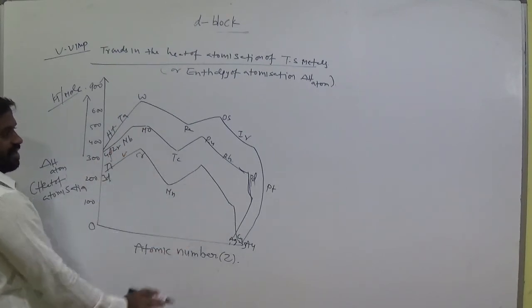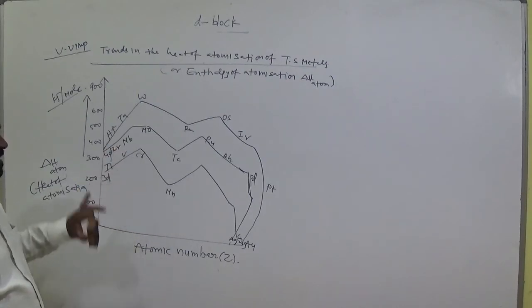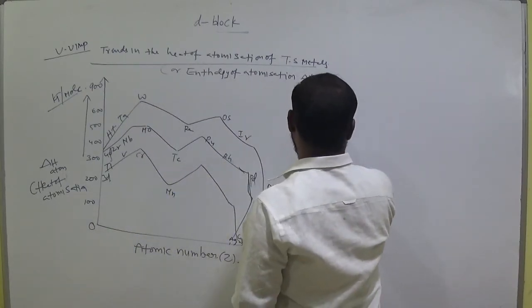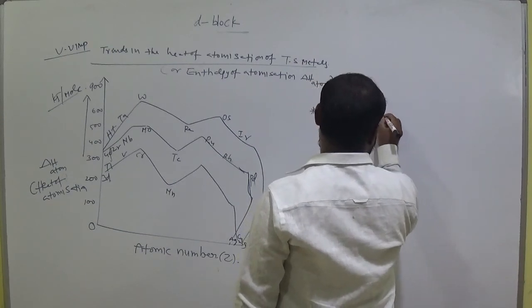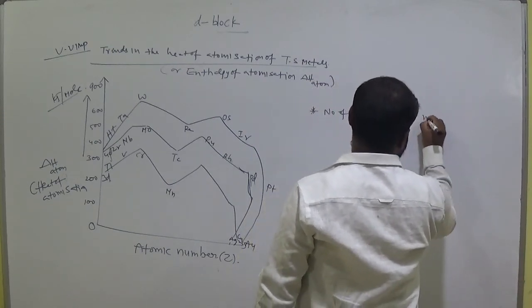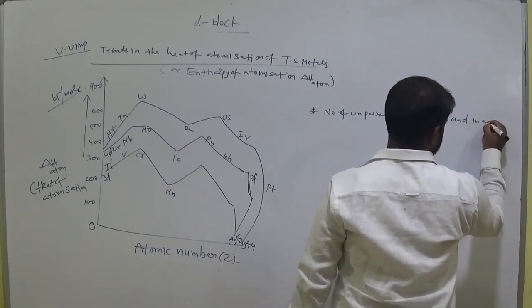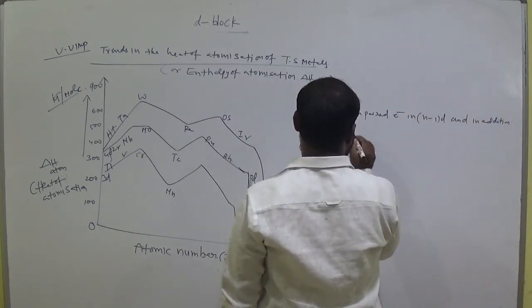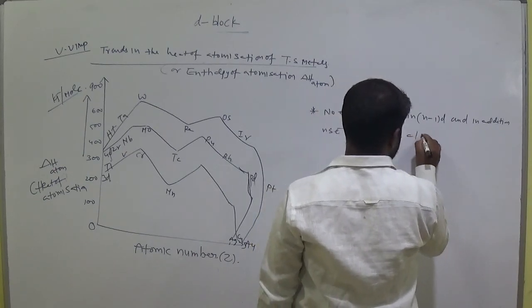So the same graph for heat of atomization represents the same representation here. As the number of unpaired electrons increases, heat of atomization also increases. The number of unpaired electrons in (n-1)d, and in addition the ns electrons, delta H atom is also high.